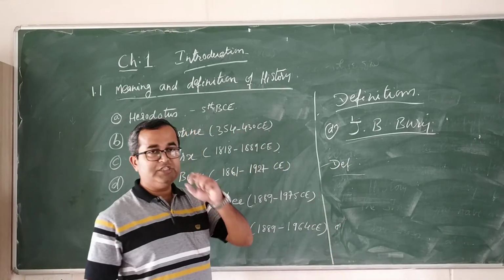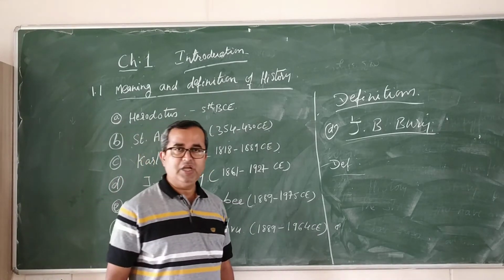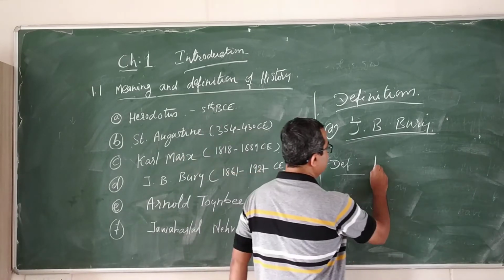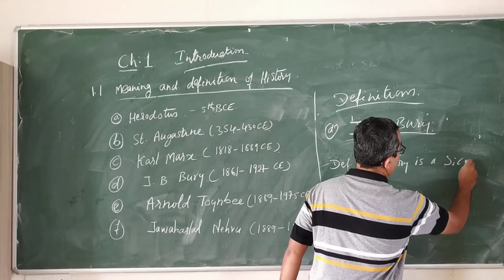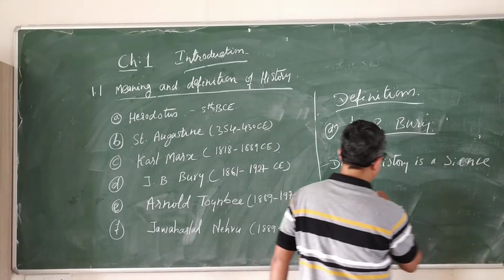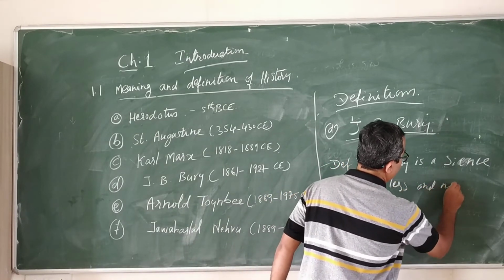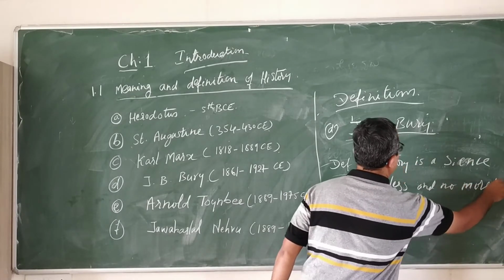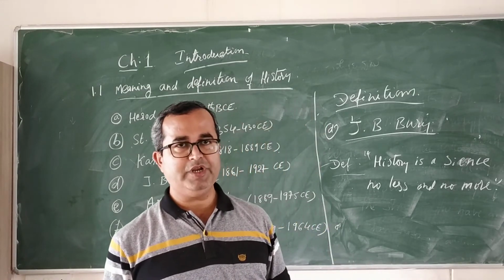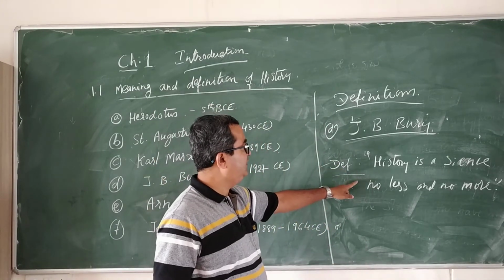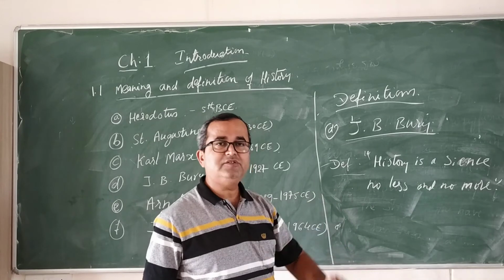What does he say? According to J.B. Bury, what is history? According to him, history is a science, no less and no more. So he compares history to a science. History is a science, no less and no more, which means history also is a science.